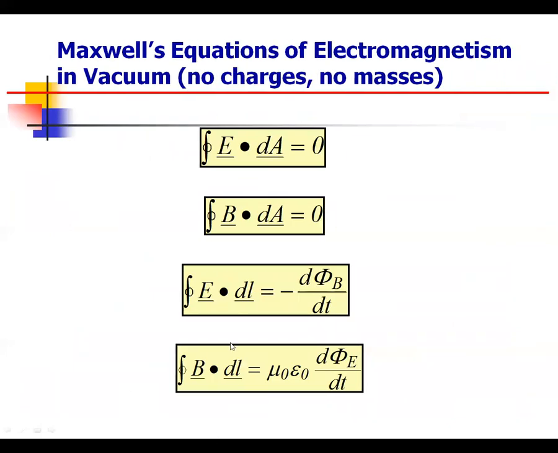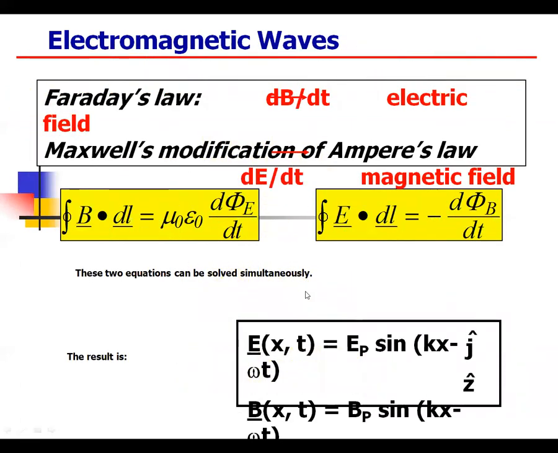So the equations become this kind of: integral E dot dA equal to 0, integral B dot dA equal to 0, integral E dot dl equal to minus d phi B by dt, and integral B dot dl equal to mu naught epsilon naught d phi E by dt. So this is an electromagnetic wave in the form of varying electric and magnetic fields.